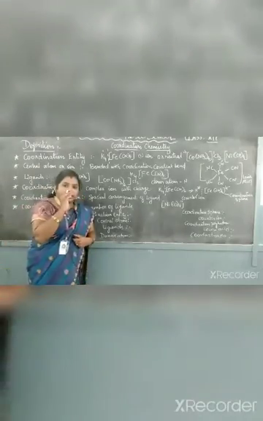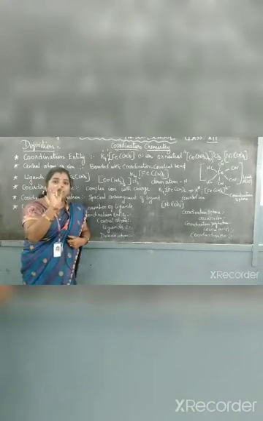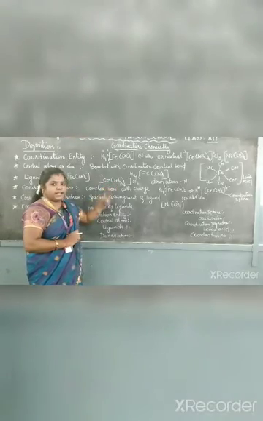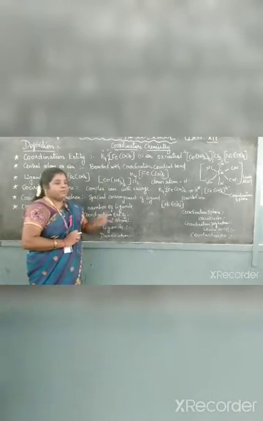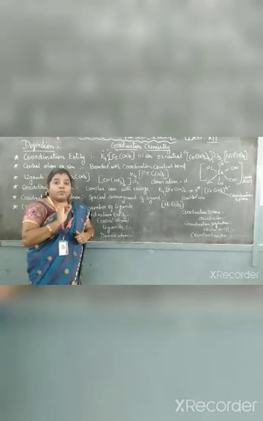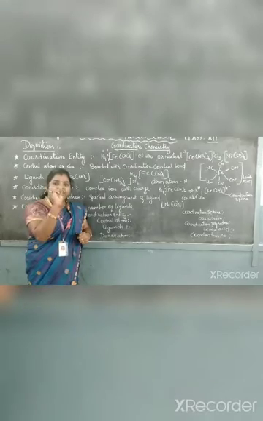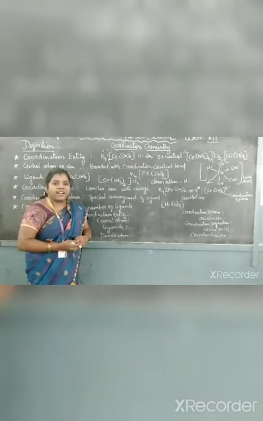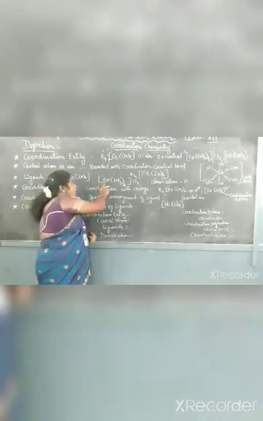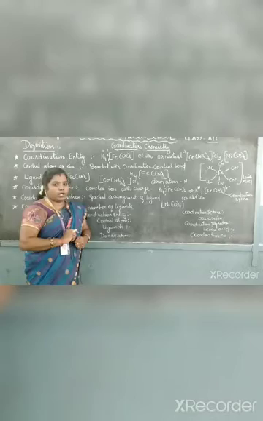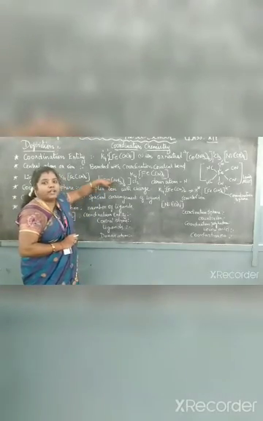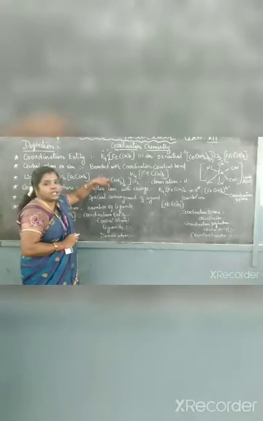And next one, donor atom. In the ligands also we have to find the donor atom. What is the meaning of donor atom? Here NH3 is a ligand. Here N is there, H is there, nitrogen and hydrogen. We want to find which is the perfect donor atom. How can you find it? The element which is directly bonded with the central metal atom is the donor atom. Here Co is bonded not with H, it is bonded with N. So here N is the donor atom.